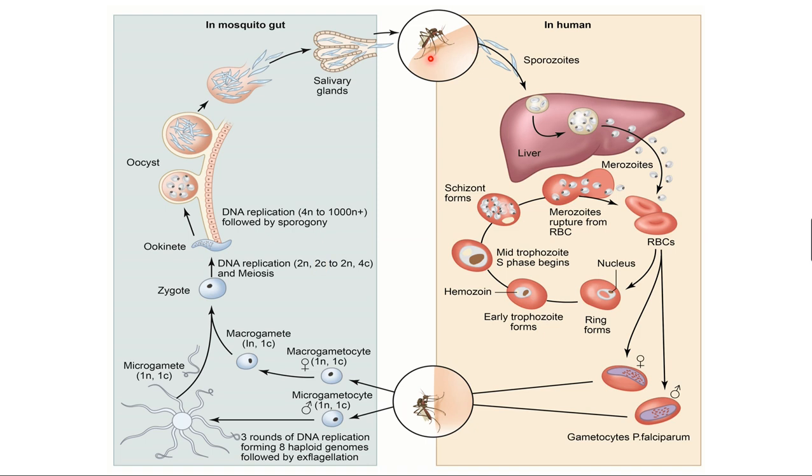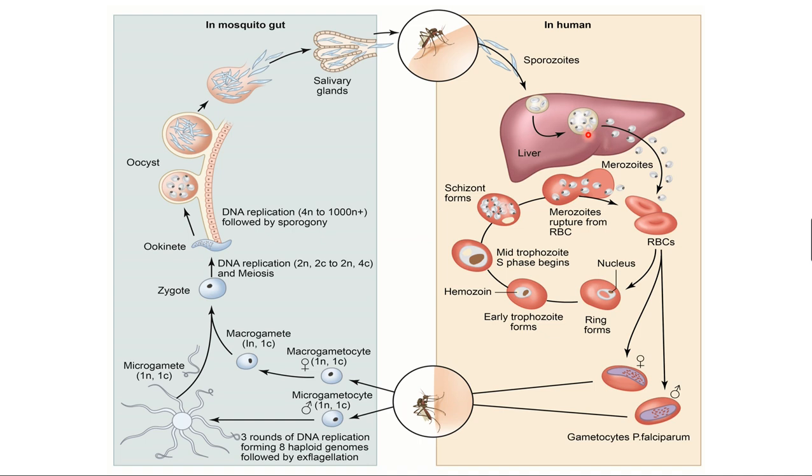So now, the female Anopheles mosquito bites a person who is normal and healthy, and injects the infective sporozoites. The sporozoites circulate in the bloodstream for half an hour and enter into the liver cell or hepatic cell. In the liver cell, it undergoes a process called zygogony. What is zygogony?